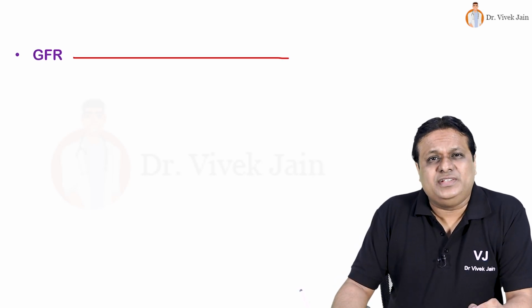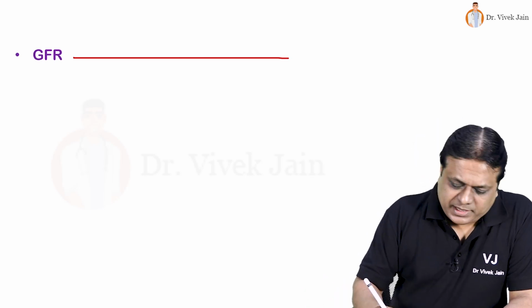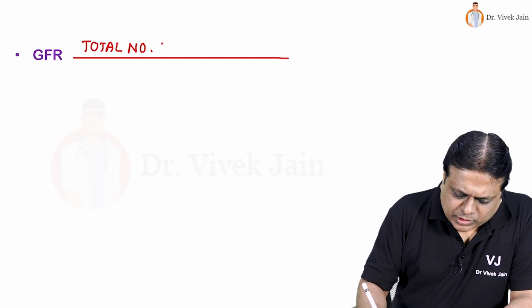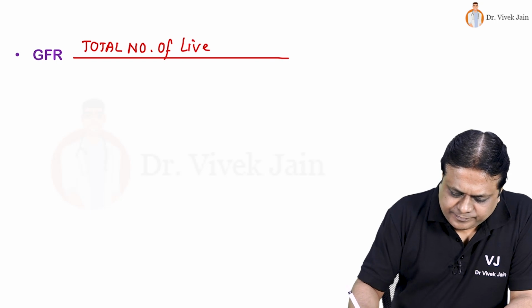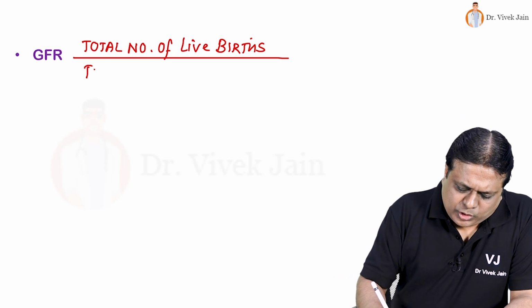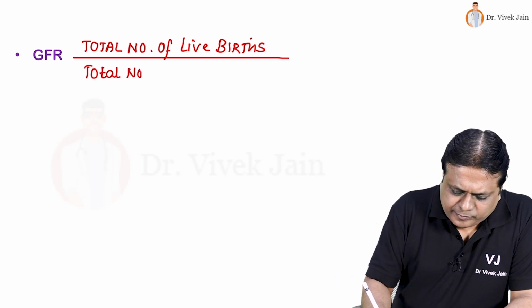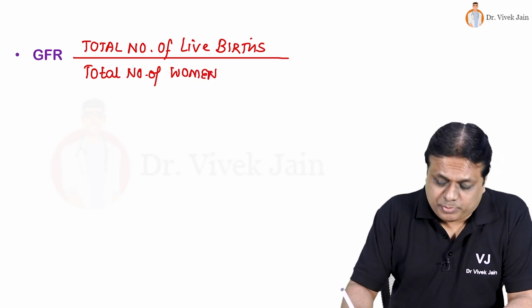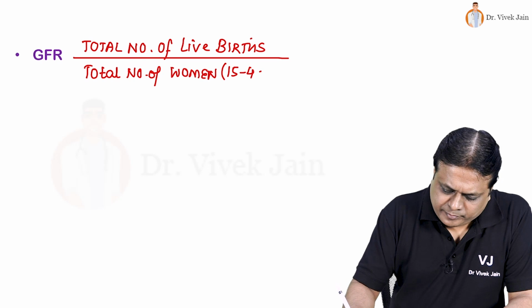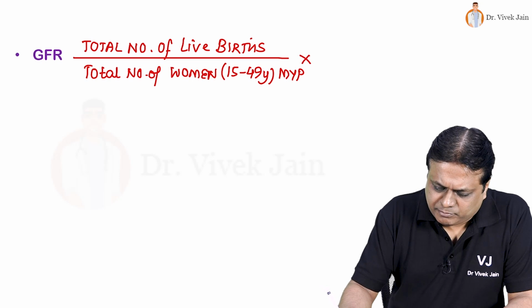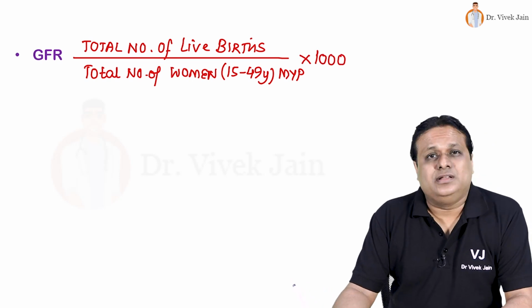General fertility rate, which is better than crude birth rate as a measure of fertility, is calculated by numerator being a unique one, total number of live births, and denominator is total number of women who are in reproductive age, and we take their mid-year population, multiplier is 1000.